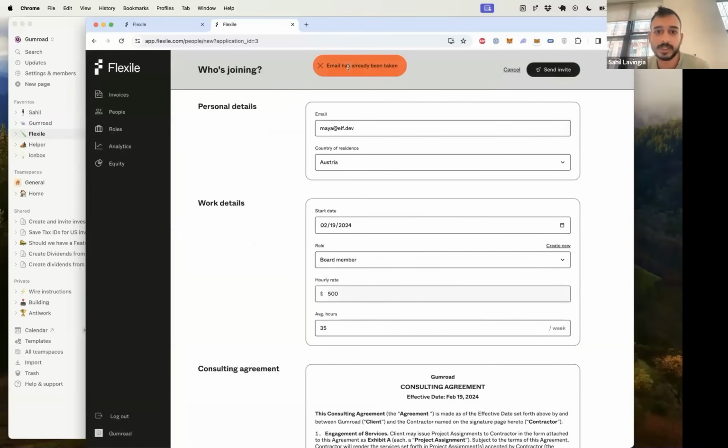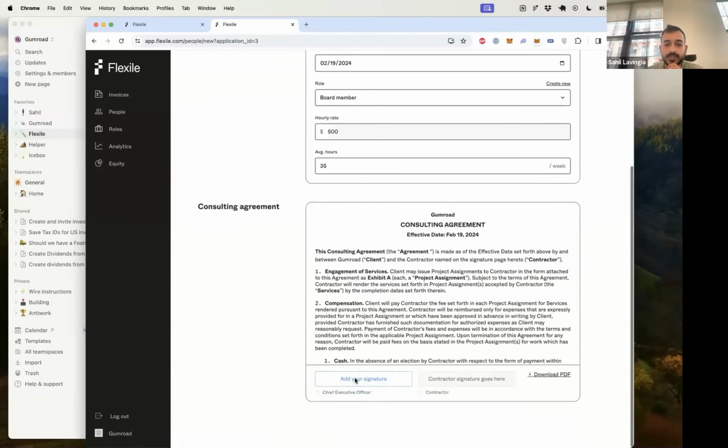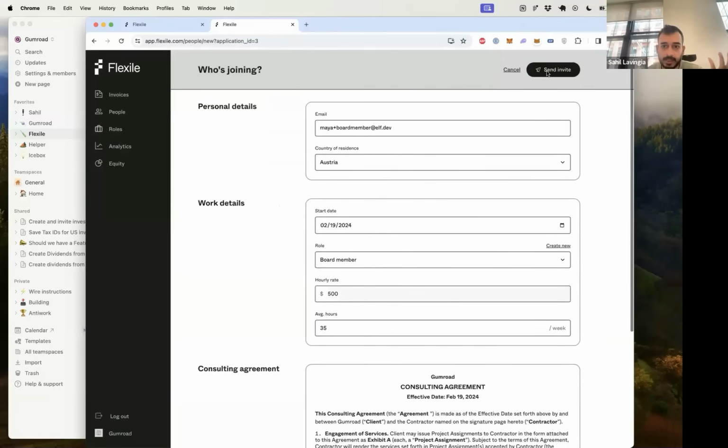In this case, it'll fail probably because their email is already taken. They're already a member of the company. But if I wanted to, I could just say board member if you wanted to have a separate account for them, and then this requires re-signing it. And then I could send them an invite and they would get it. And yeah, not too crazy, not too different from maybe other applicant tracking systems that people are maybe familiar with.